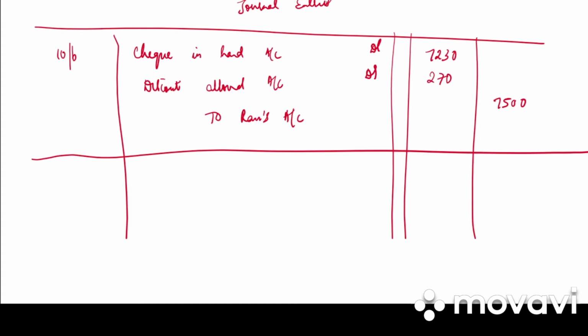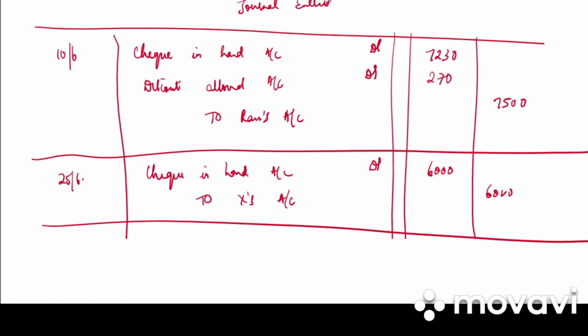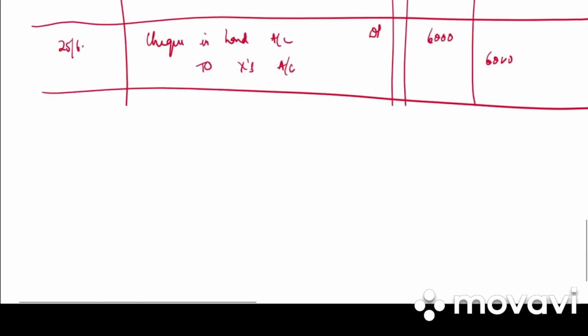Next we have received a check from X and endorsed to Y on 29th. So 25th June. Check in hand account debited to X account, 6,000 debit, 6,000 credit. Write down the narration: check received from X. Then we endorsed on 29th. So what will be the entry?